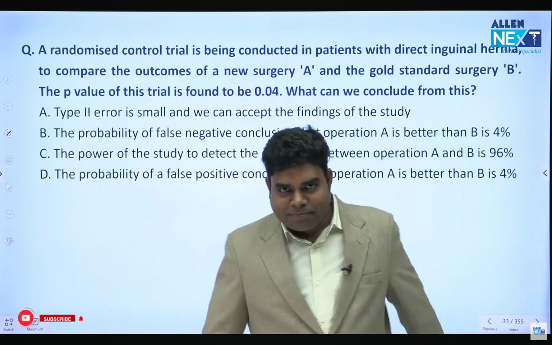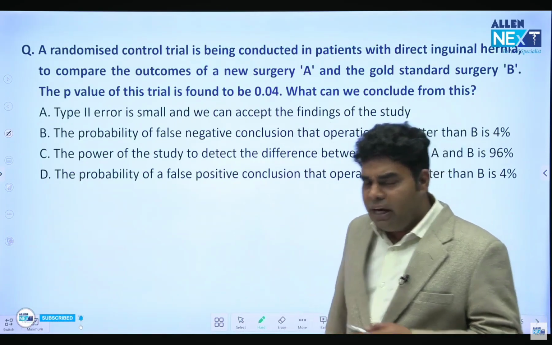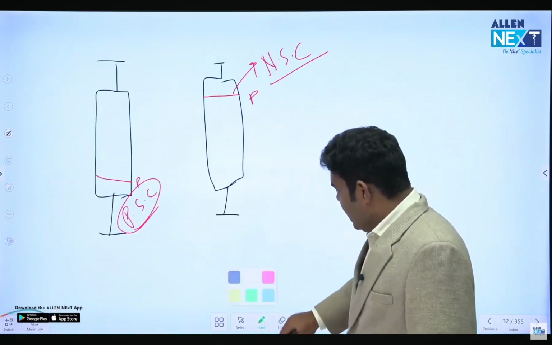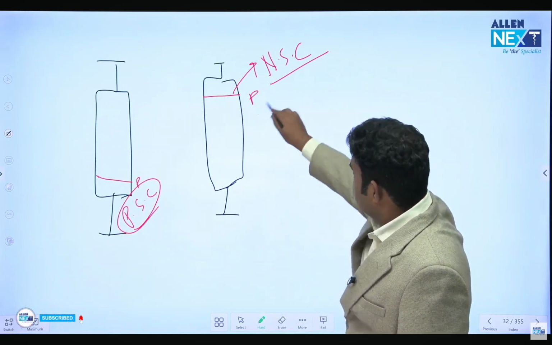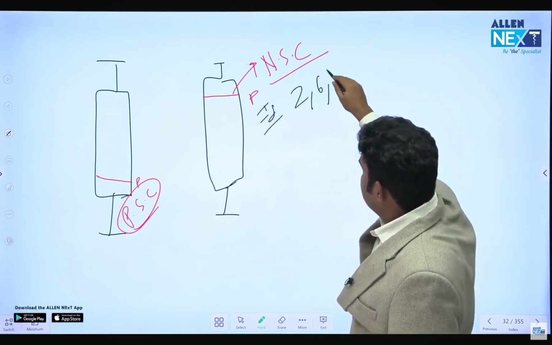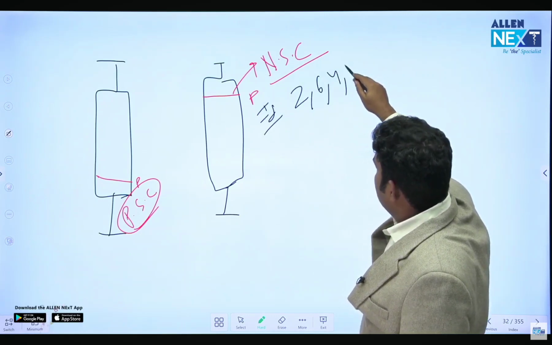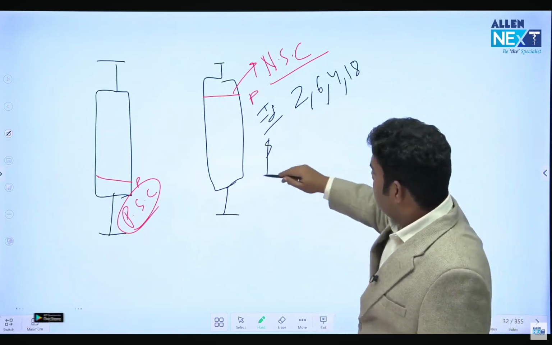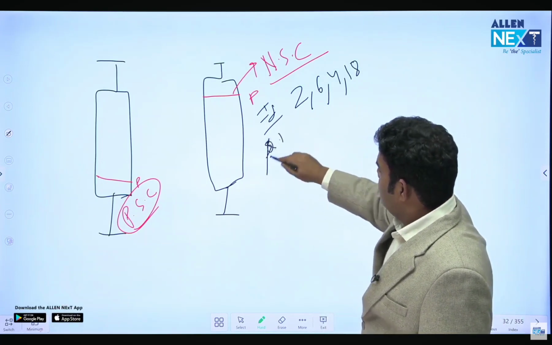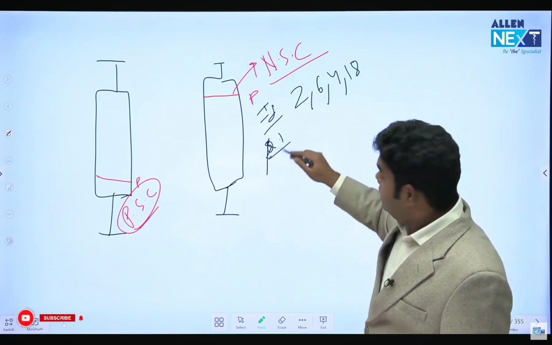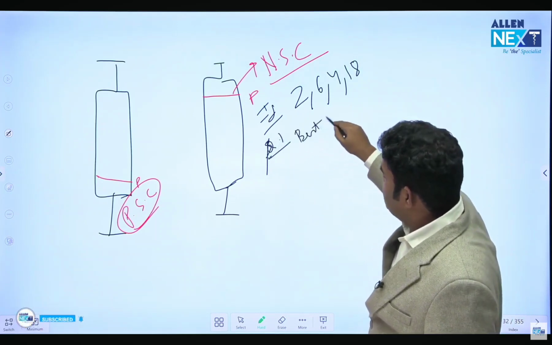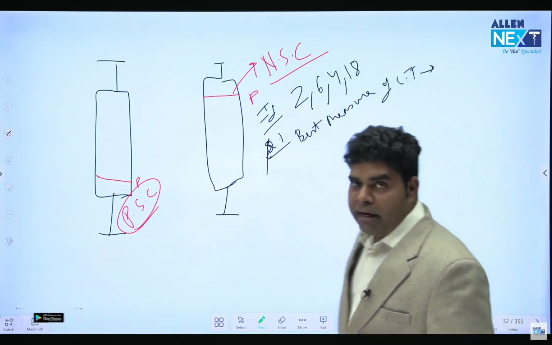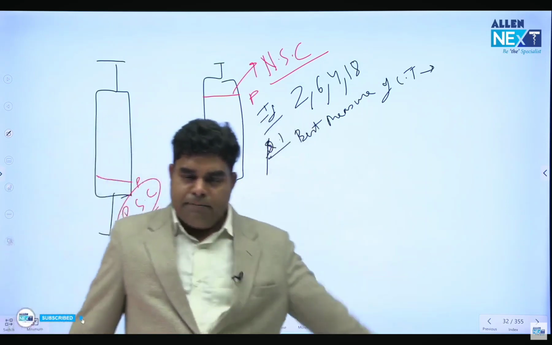So now let's move ahead to the next question. But before going to the next question, there is a common question which they are asking these days. Let me ask it here. Suppose there are these numbers: 2, 6, 4, 18. First they will ask question number 1, which one is a better measure of central tendency? Is it mean, median, or mode? Out of mean, median, mode, which one will be better?